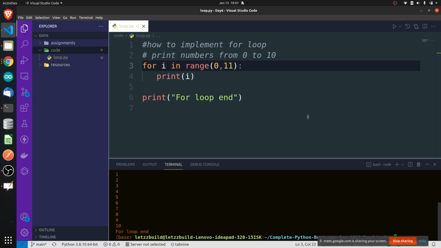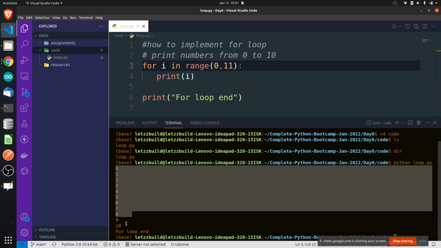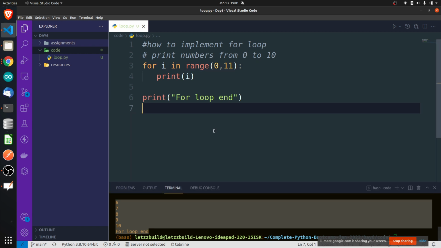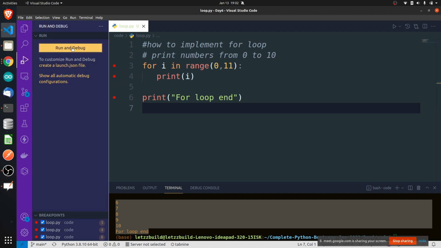Perfect. We got numbers from 0 to 10 and "loop ended" was printed at the last, as expected. Let's debug this. First of all, put some debugging pointers. I'll put 3 pointers here and here. Wherever you want, you can put them. I've already told you, click on debug, run and debug.